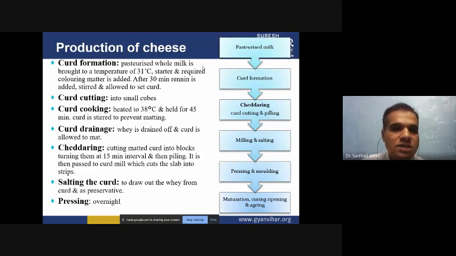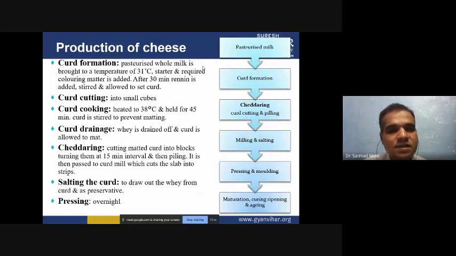So curd formation you can do by using pasteurized milk, and the pasteurization you have to do at two different temperatures. So when you do the pasteurization, it will be complete. Starter and required coloring matter is added after 30 minutes.